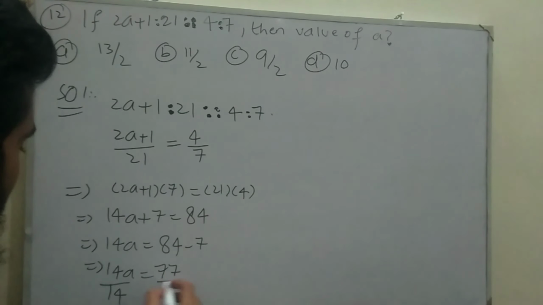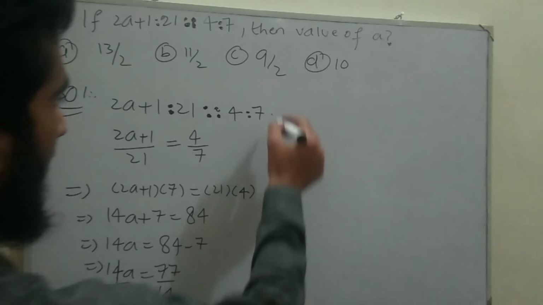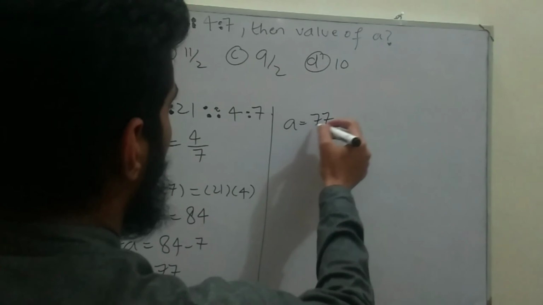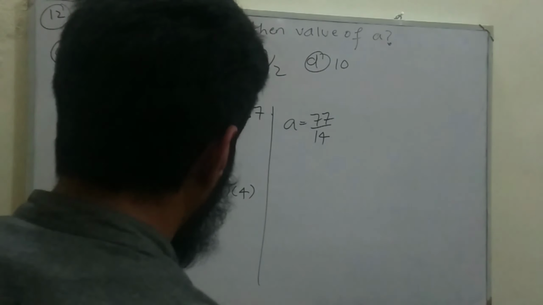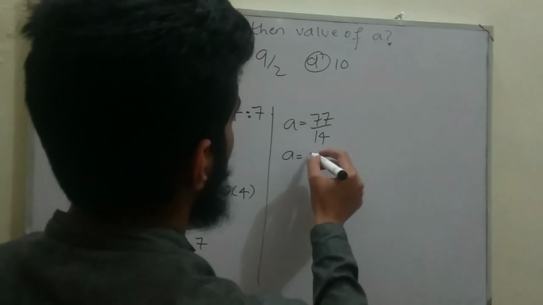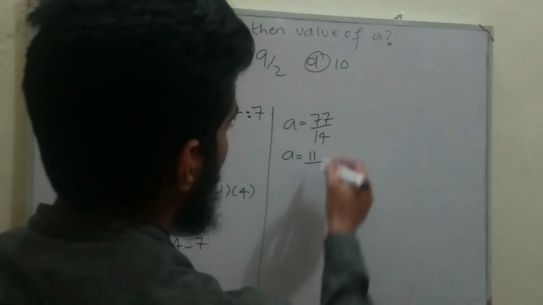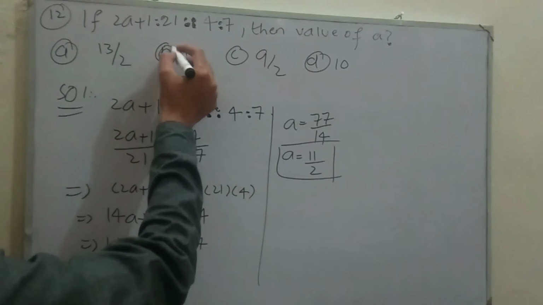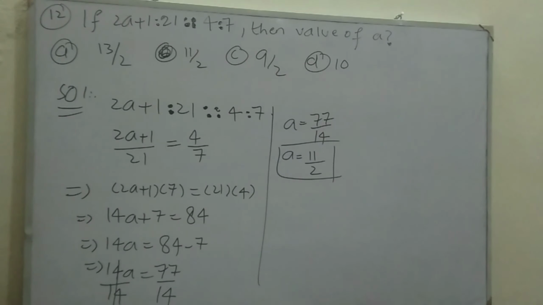Dividing both sides by 14, the value of a will be equal to 77 divided by 14. Dividing numerator and denominator by 7, in the numerator we are left with 11, and in the denominator 14 divided by 7 gives us 2. So the value of a is equal to 11 divided by 2. So the correct choice is option B.